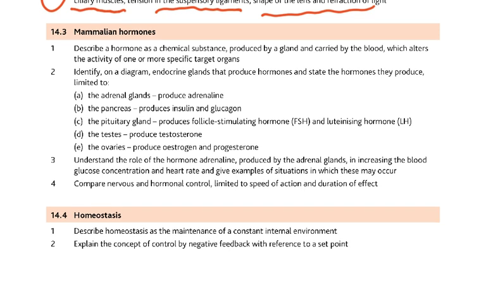Then hormones, then you have to know the name. So again, this is a learn. Which organ produces which hormones? The pancreas produces insulin, pituitary, follicle stimulating hormone and luteinizing hormone, testes, testosterone, ovaries, estrogen and progesterone, adrenal glands, adrenaline, pancreas, insulin and glucagon.